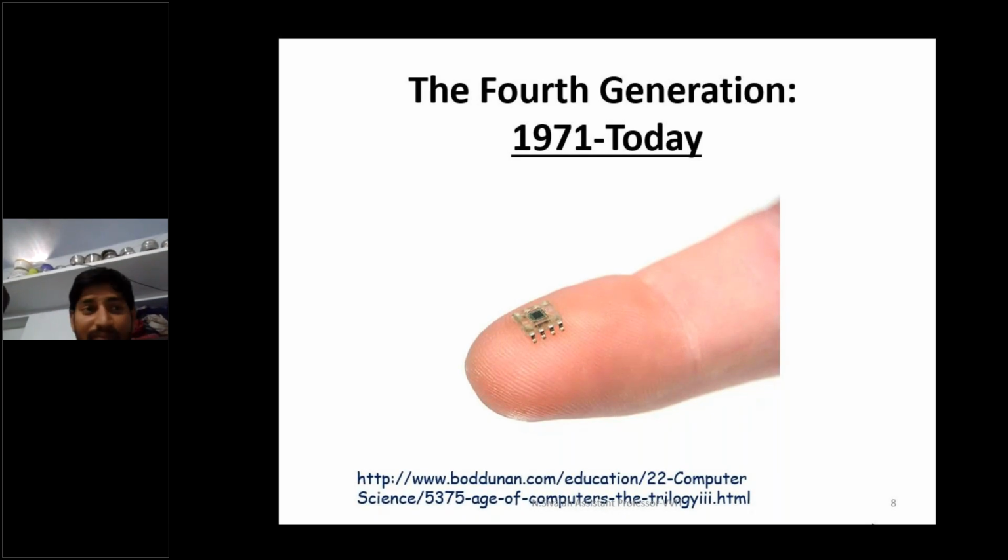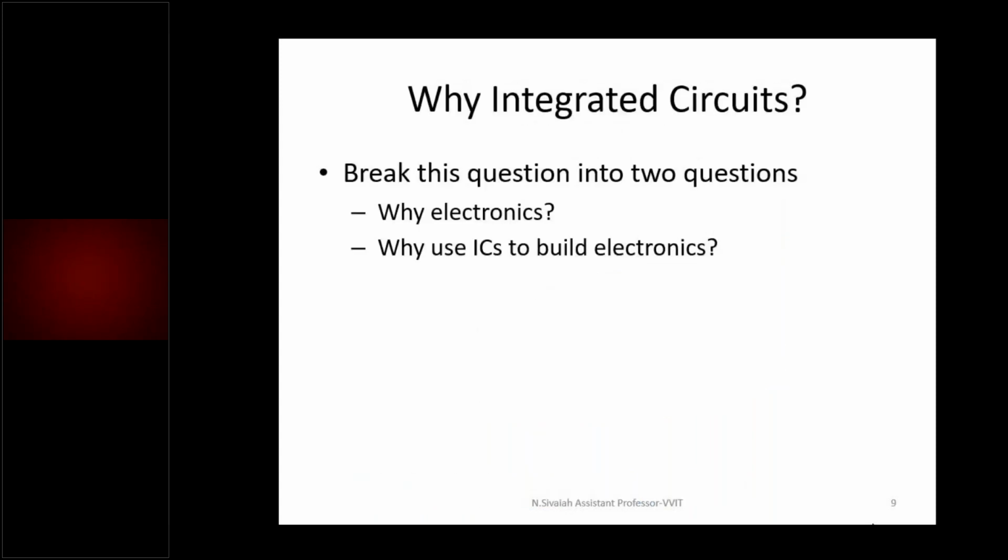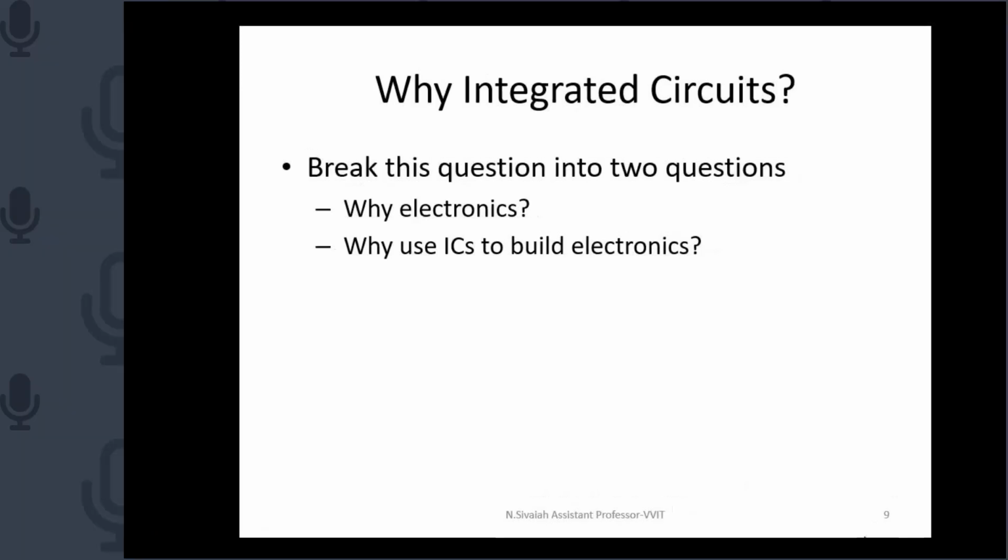Now, the fourth generation, that is 1971 onwards, today also comes under the fourth generation only. Due to the invention of MOSFET and integrated circuits, the entire system can be fabricated into a single semiconductor chip, as shown in the figure. Now, why integrated circuits? What is the meaning of an integrated circuit? An integrated circuit contains more and more active and passive components along with interconnections in a single semiconductor chip.